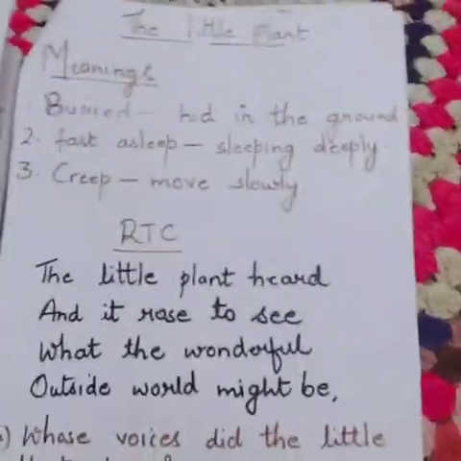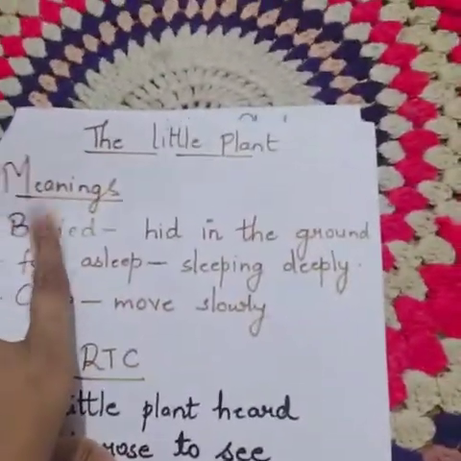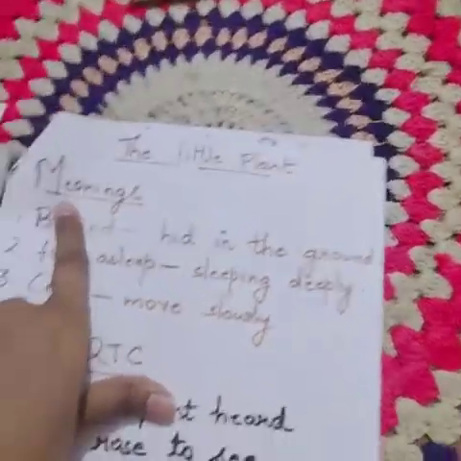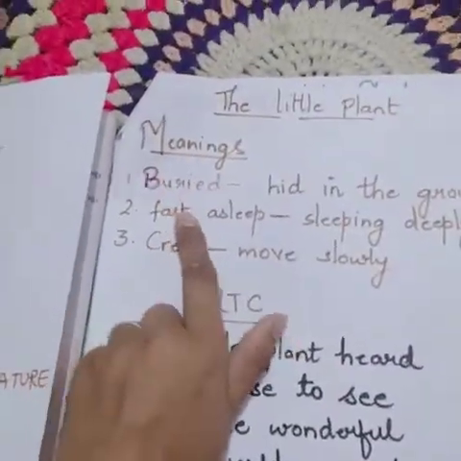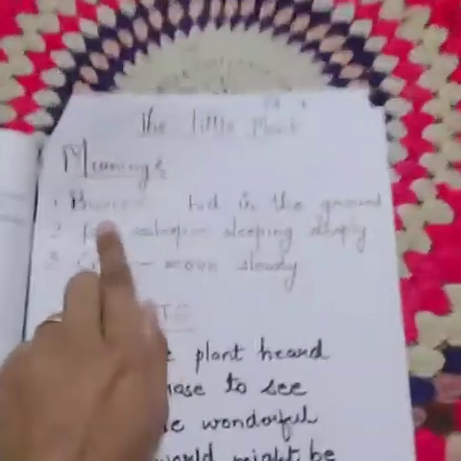First of all, I am going to start with the meanings. Meanings means difficult words in the poem. After writing the poem, you have to write meanings. First meaning is buried. Buried means hid in the ground.